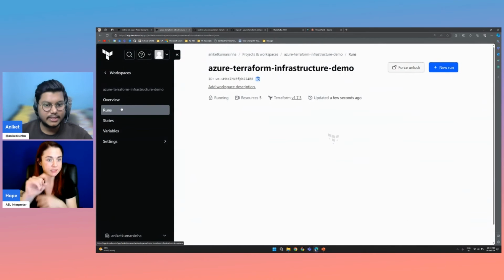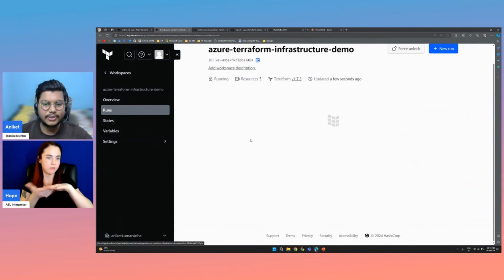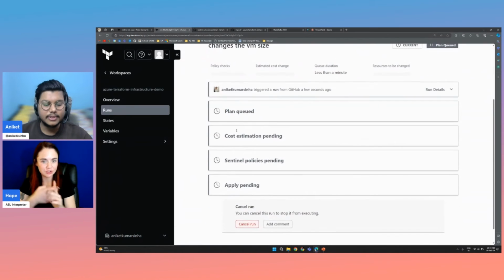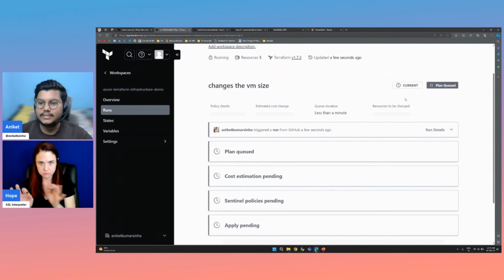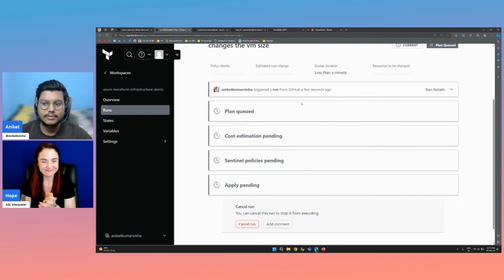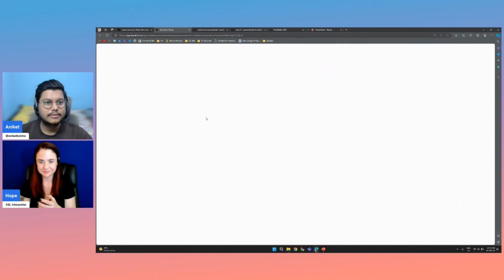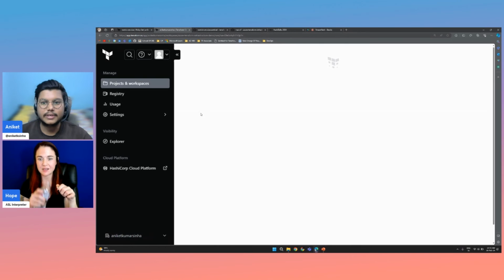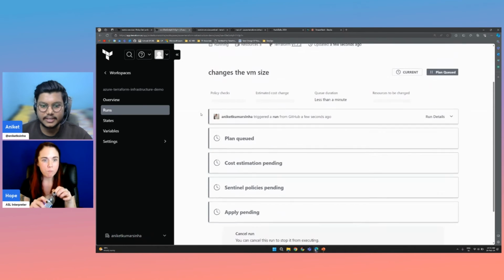Now going back to runs, you can see that our run has already started. Now the plan will be starting up. It is in the queued stage right now. Okay, so let's start the run.